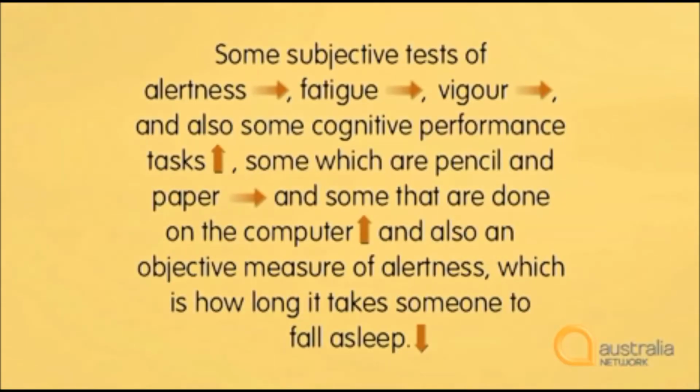Listen to what happens when we have a list in a sentence. Here's a very complicated list. Some subjective tests of alertness, fatigue, vigour, and also some cognitive performance tasks, some which are pencil and paper and some that are done on the computer, and also an objective measure of alertness, which is how long it takes someone to fall asleep. So she uses a variety of intonation.